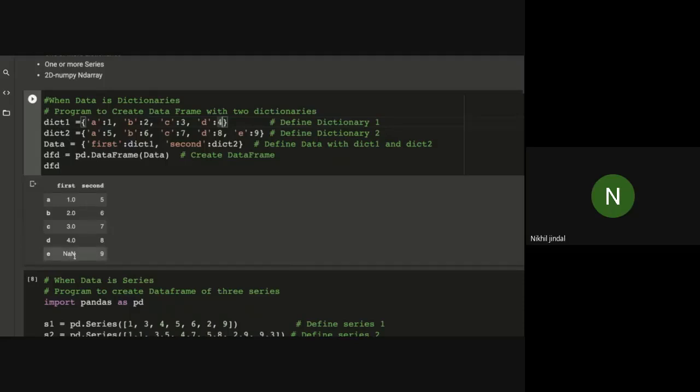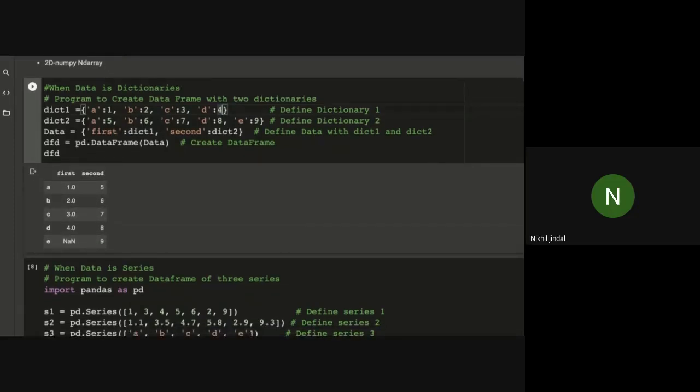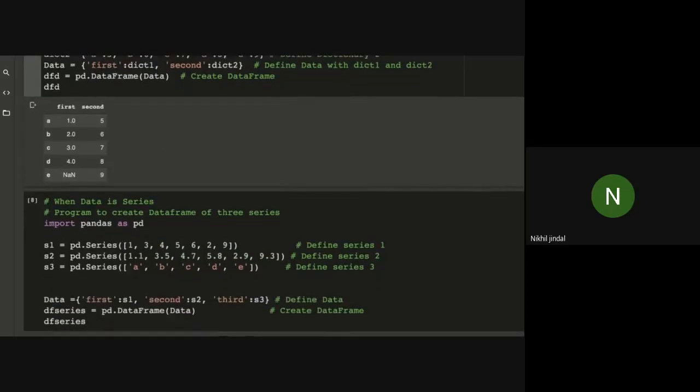What is NaN? Not a number. We don't have any data regarding this index value for this column. I hope it is clear to you guys. You are free to ask any questions or queries in the chat box. Please don't hesitate. Now moving forward.